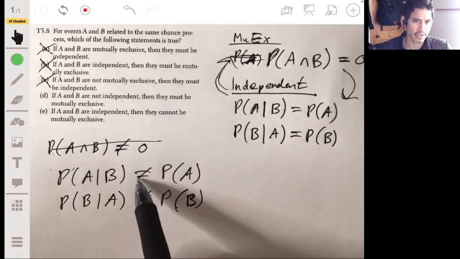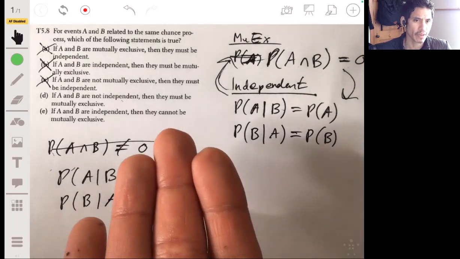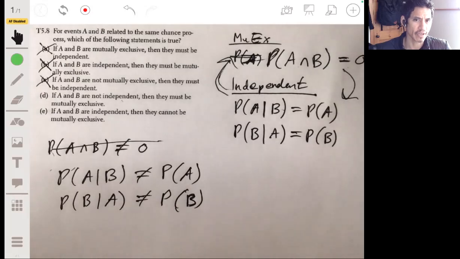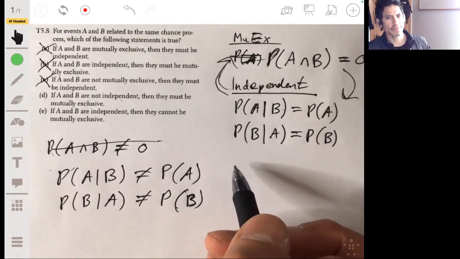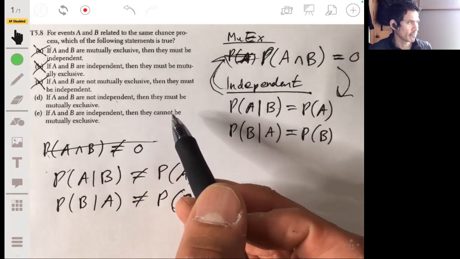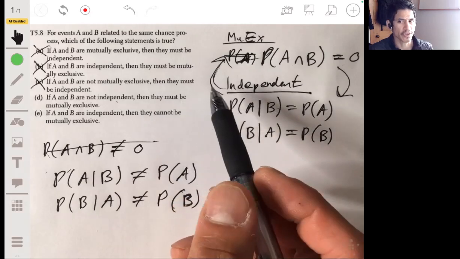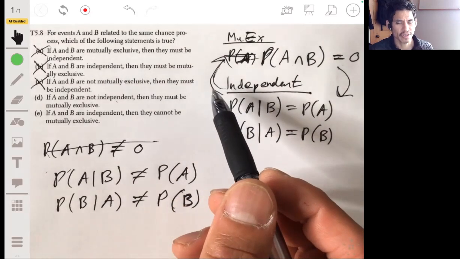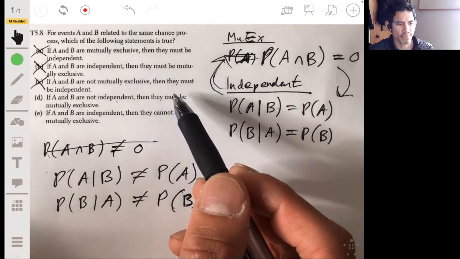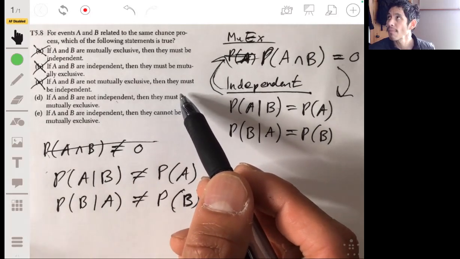If they're not independent, that means one event affects the other. But that doesn't mean they're mutually exclusive, because if they were mutually exclusive, they couldn't both occur together. The fact that one event can affect the other tells you that they can both occur.